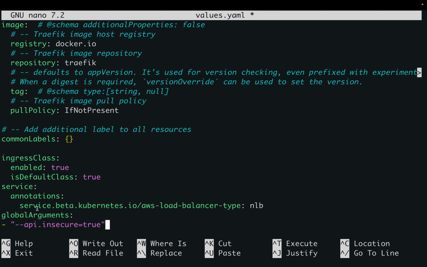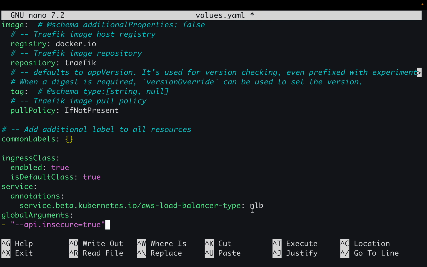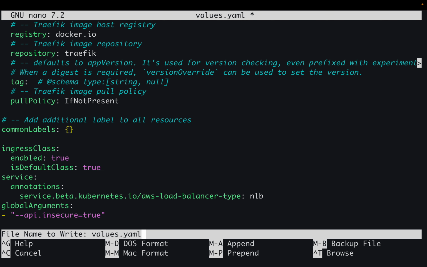And for the services, we are adding this annotation where we are mentioning it as a node load balancer, because it is required for Traefik to send the request to the particular nodes. Then for global arguments, we are passing this as insecure here because we are doing it as a demo, but it is not recommended for production clusters. Okay, so these things we just have to add here.